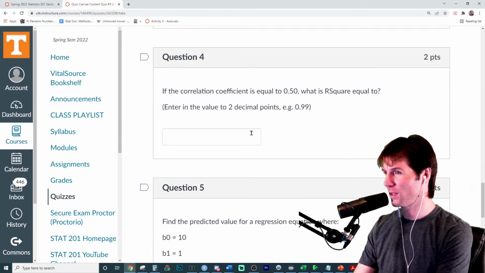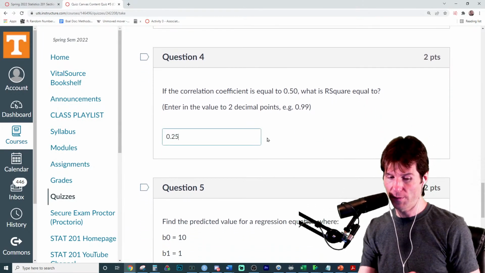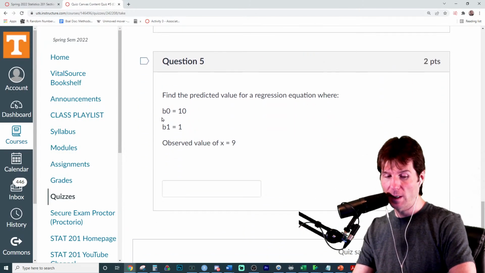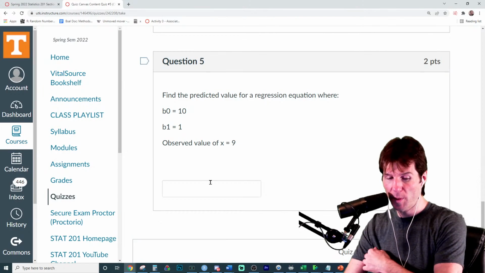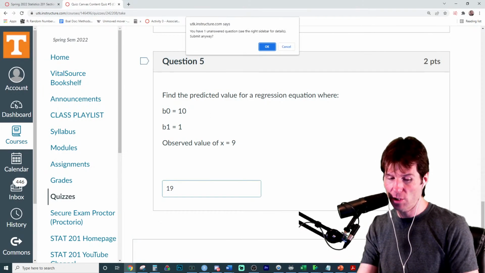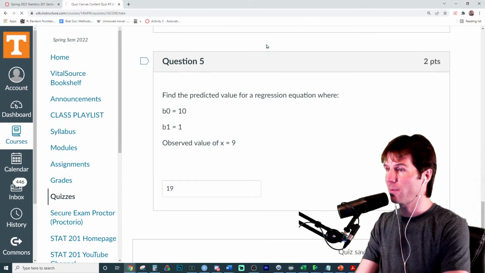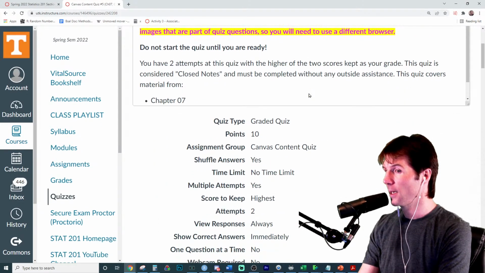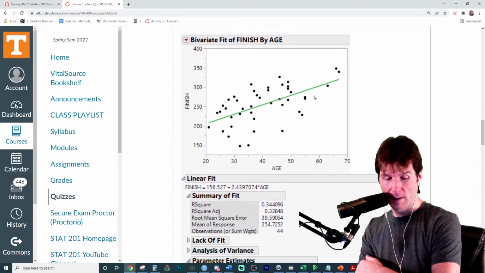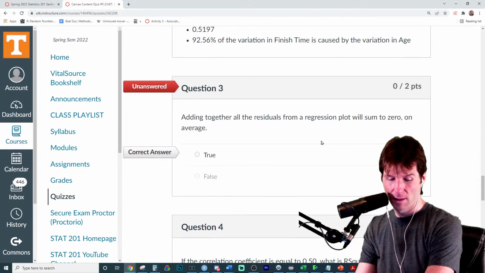If the correlation coefficient is this, we did this one earlier. The correlation coefficient is r. We're trying to find r squared. And then we have an equation right here, b0 and b1. We can multiply, and this should be 19 because you're just multiplying x by b1, and that should do it. We solved that one a little bit more in depth, showing the equation to solve it. But overall, did anyone... What? Did I just solve that incorrectly?